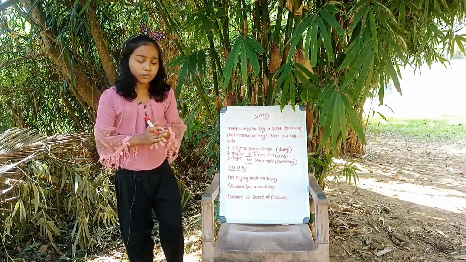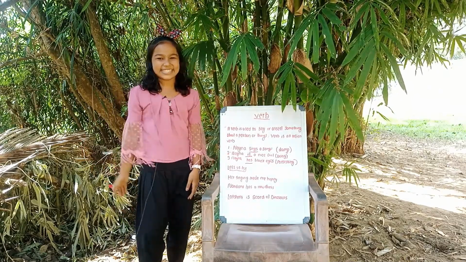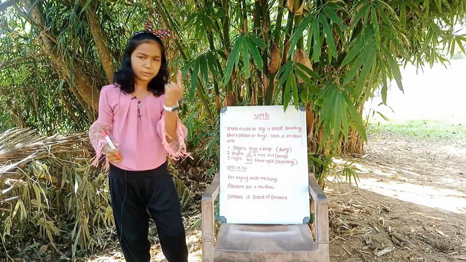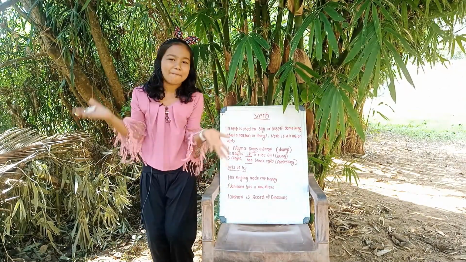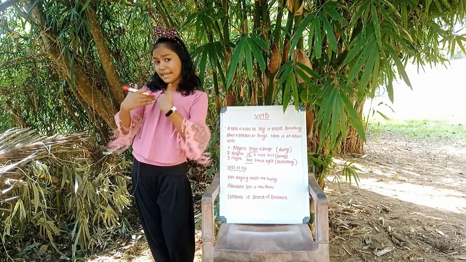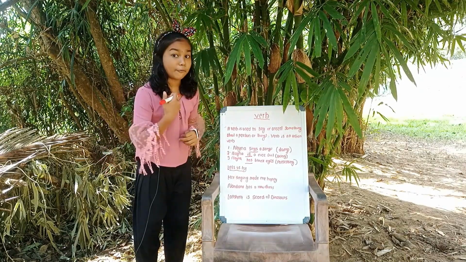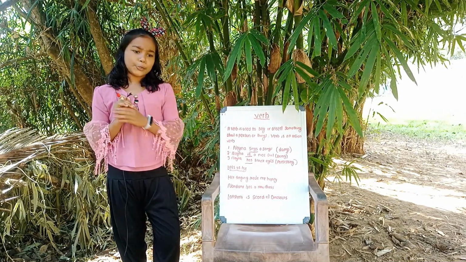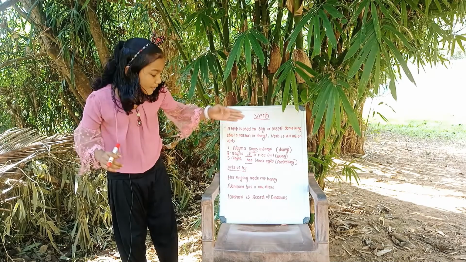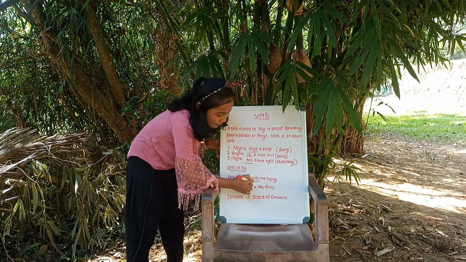Next, let us write these things. The first one: Her singing made me happy. Her singing made me happy. So here, what is the verb? We want to underline this verb. You can find that here, made is the verb. So let's underline the made.